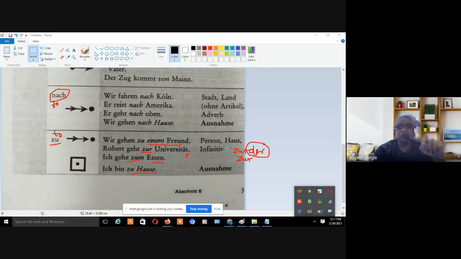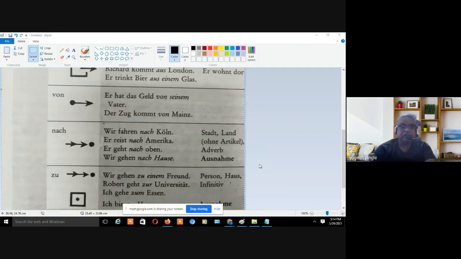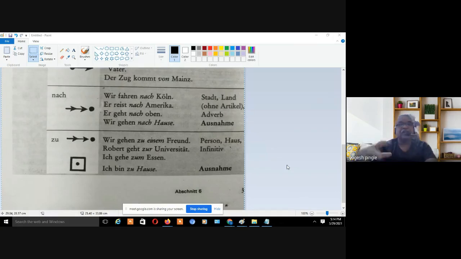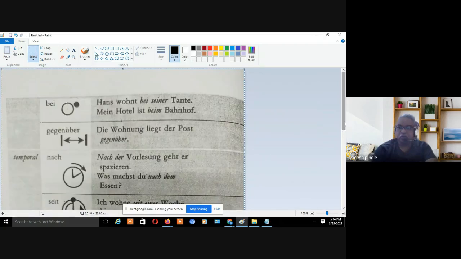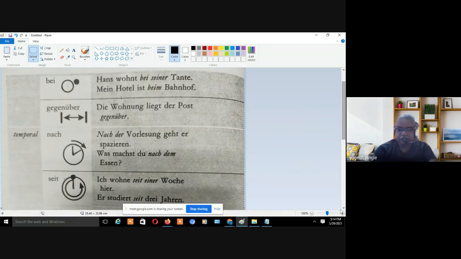Ich bin zu Hause, right, I am at home, fine. So here I will not put any kind of article, right. So these are some of the examples, whatever examples we are taking. With the help of this example, with the help of this context, we can also form our own sentences in German, and these articles are going to help us a lot. Let's continue with this dative form.